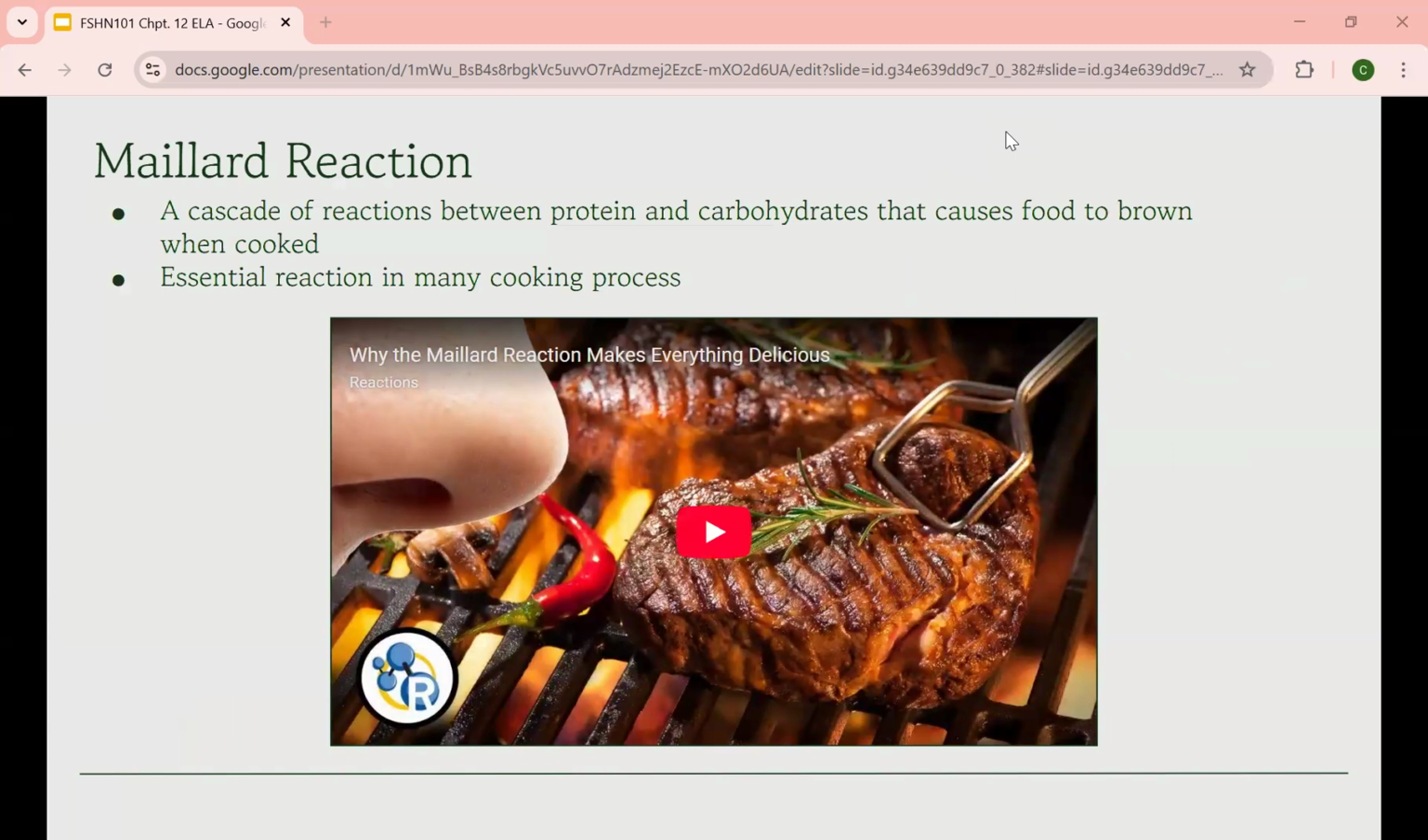You may not know it, but the browning that occurs when cooking food is due to a cascade of reactions between protein and carbohydrates, which is often referred to as the Maillard reaction. Let's watch a short clip of a video to get a general summary of the reaction and learn more about the true nature of food science.